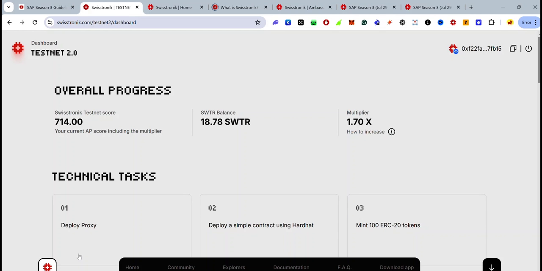So if you want to become a Swisstronik ambassador, send in your applications now before season 4 starts. If you haven't joined the testnet, sign up and start completing your testnet tasks.